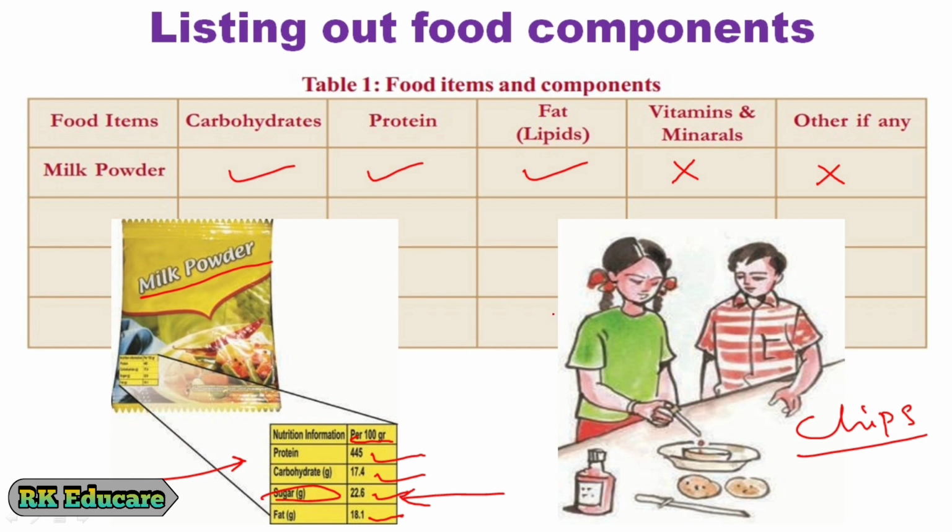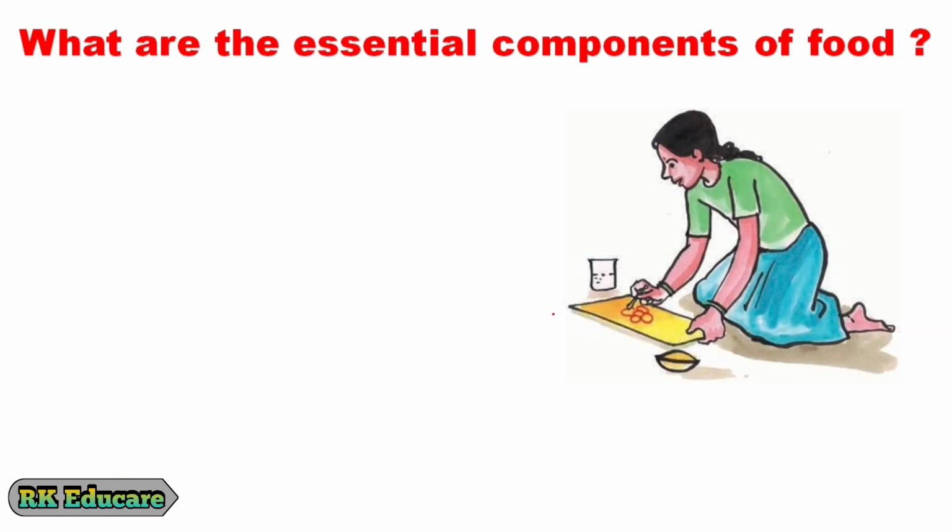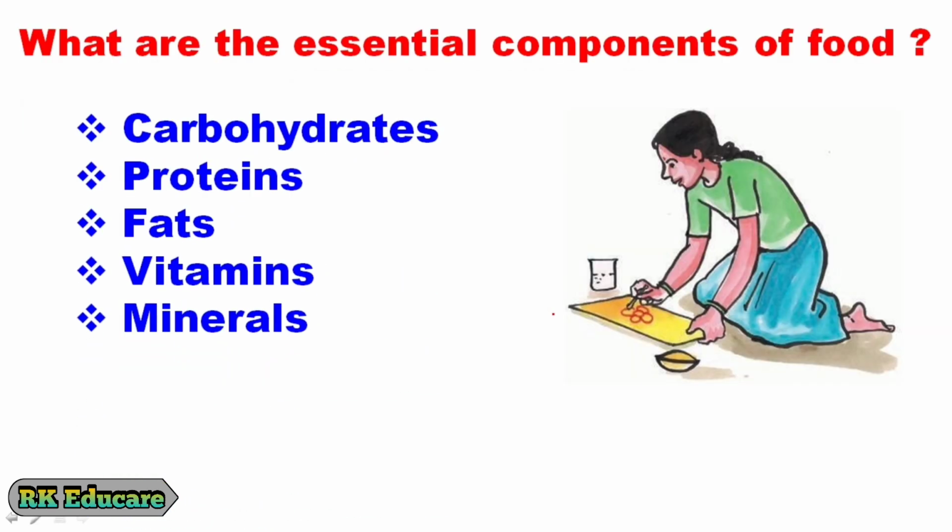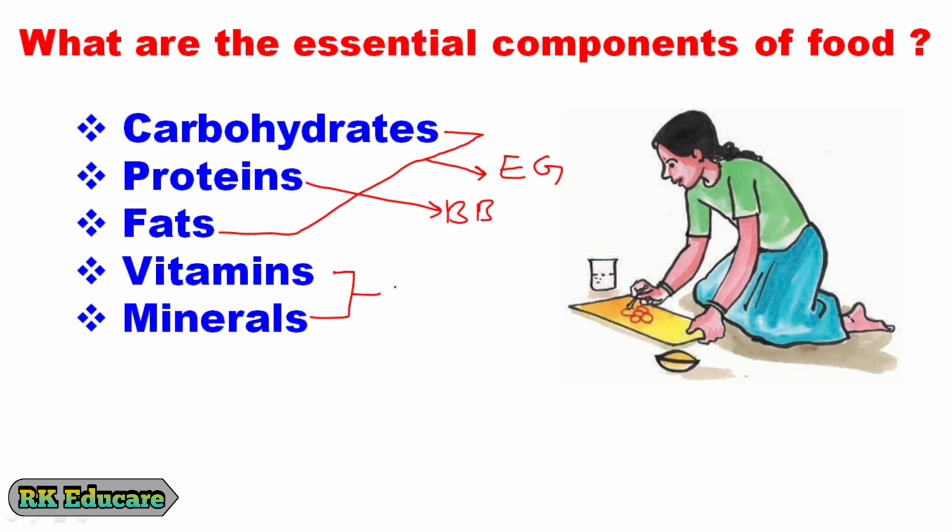Now let us discuss what are the essential food components. Carbohydrates, proteins, fats, vitamins and minerals are called essential food components of food. These are also called nutrients. In your previous class you have already learnt carbohydrates and fats are called energy giving foods, proteins are called body building foods, vitamins and minerals are called health foods. For our better health, our body requires all these nutrients in a certain quantity. Our body also requires water and roughages.